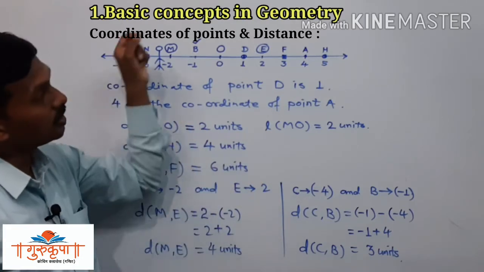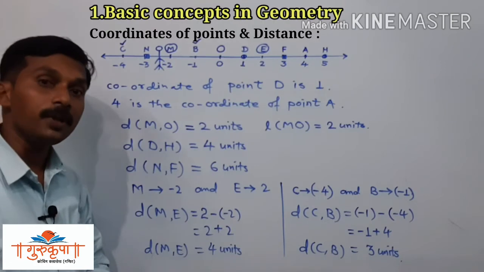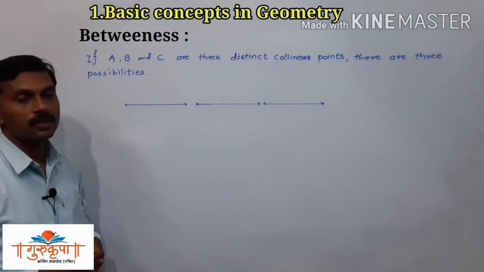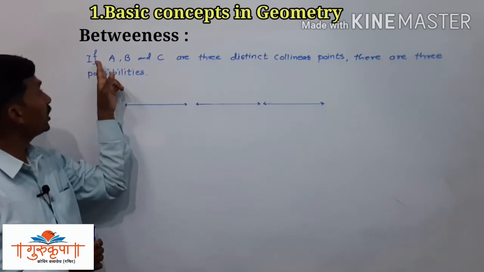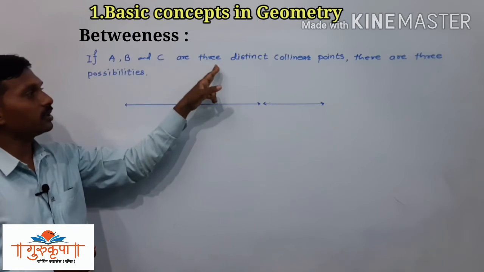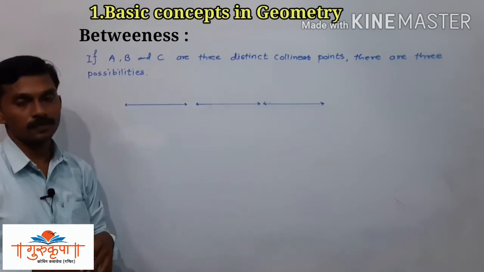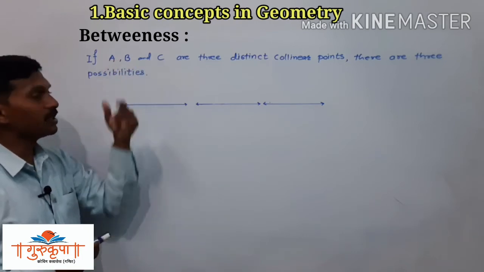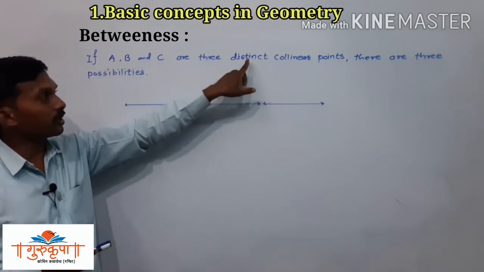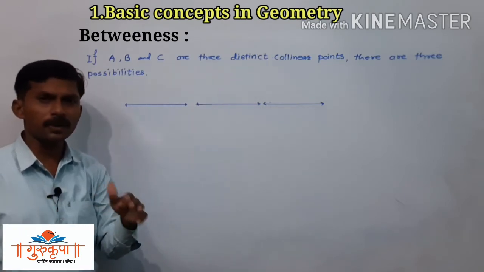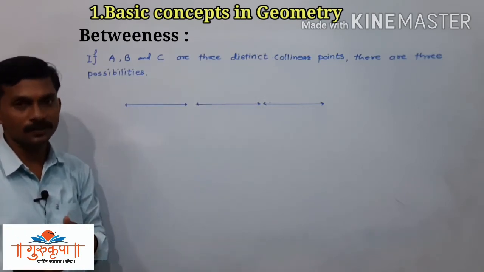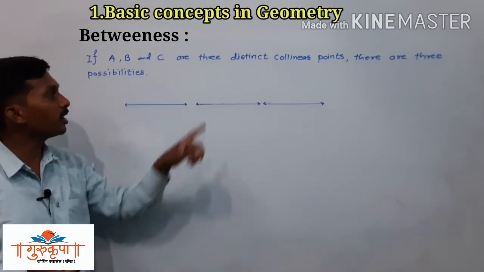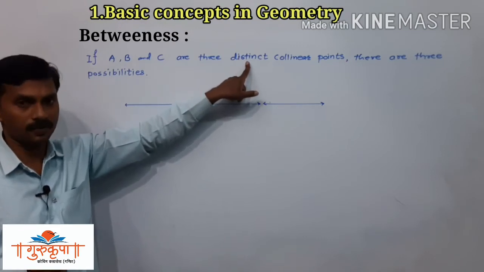Now here we have to study the next concept, that is betweenness. It is given that if A, B and C are three distinct collinear points, distinct means different, they are different from each other, they have not overlapped, meaning two points have not come at the same place.